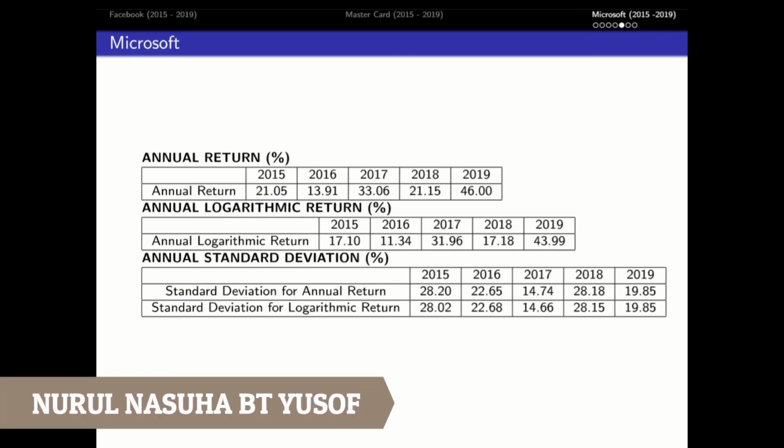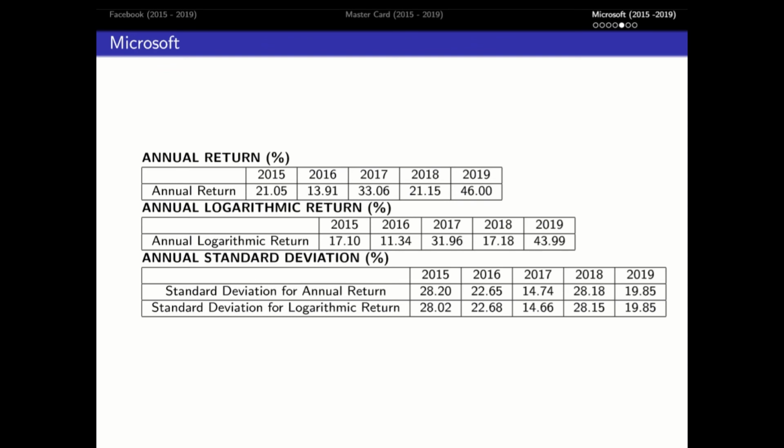My name is NURUL. I would like to present the result for annual return, annual logarithmic return, and annual standard deviation for Microsoft Corporation. Annual return for Microsoft from 2015 to 2019 are 21.05, 13.91, 33.06, 21.15, and 46.0 respectively. From 2015 until 2019, the annual logarithmic return for Microsoft are 17.10, 11.34, 31.96, 17.18, and 43.99 respectively.